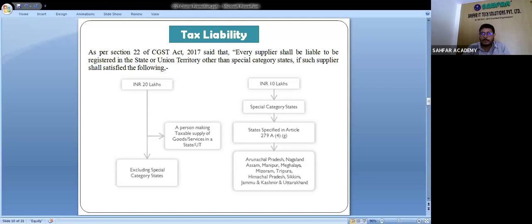Inward supply means purchase and outward supply means sales. Every supplier who supplies goods or services is called a supplier. Every supplier shall be liable to register in the state or UT, other than special category states, if such suppliers satisfy the following threshold limit.